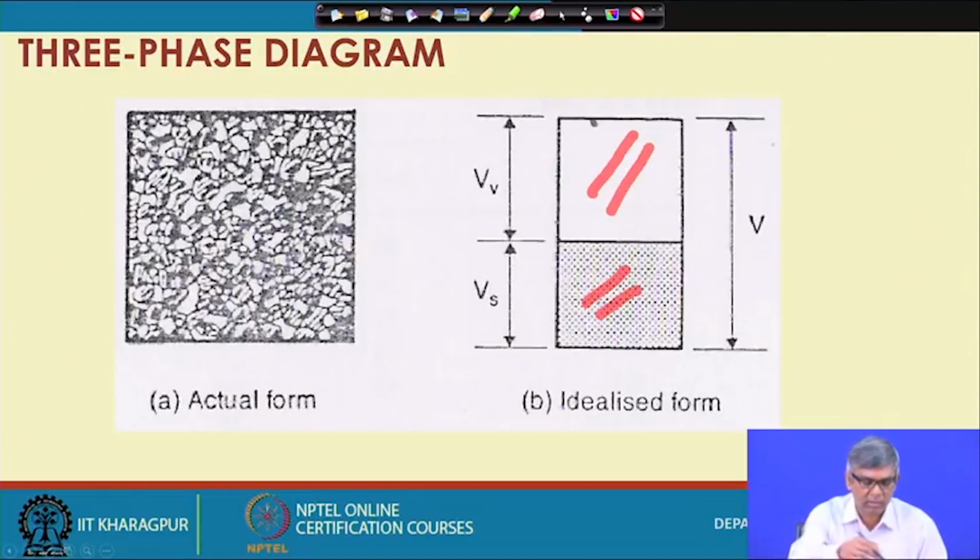The entire volume is the total in this mass, and if you separate all the voids, this is the volume of voids and this is the volume of solids.